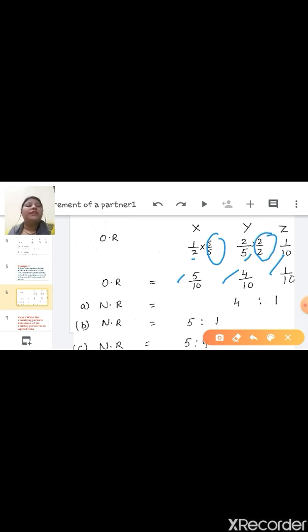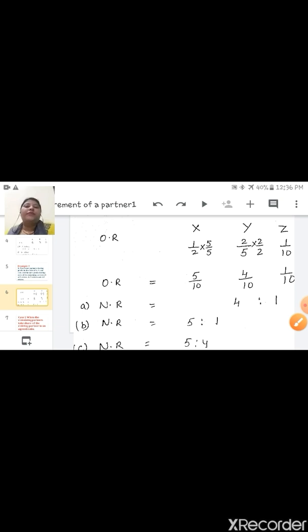Now your question is the same as example number 1. If X retires, it means this one retires. The remaining ratio is 4:1, so this is the new ratio. If Y retires, then you take 5:1, which means 5/6, 1/6. If Z retires, you take these two ratios, 5:4. In this way, you have to solve the questions of case 1.